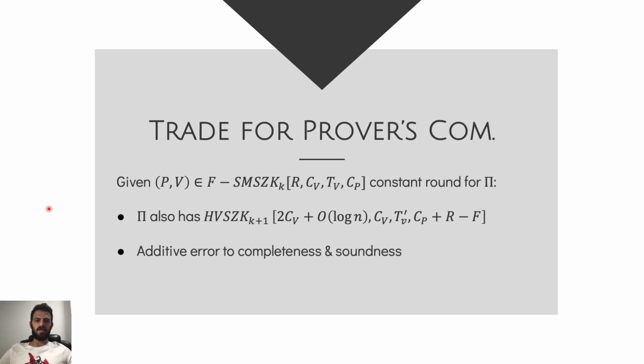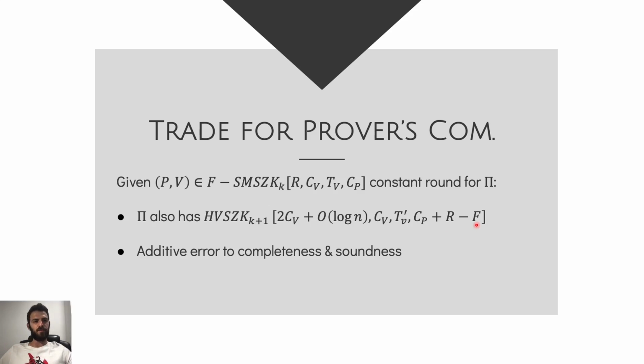And so what we see is that using this new construct, we're able to generate interesting trade-offs between the randomness of the verifier and some other components of the interaction. For instance, we show a trade-off between the verifier's randomness and the prover's communication. We show that if you have some interactive proof that is secure against f semi-malicious statistical verifiers, then we can create a new interactive proof for the same promise problem that is secure against honest verifier statistical zero knowledge at the cost of adding one more round, which is simply the prover sending random bits to the verifier, and the amount of bits that is required to be sent is actually r minus f.